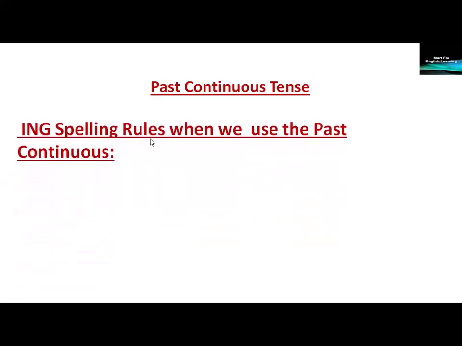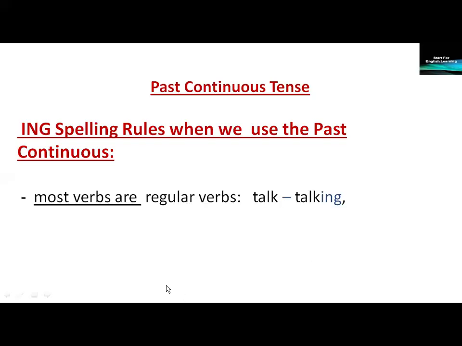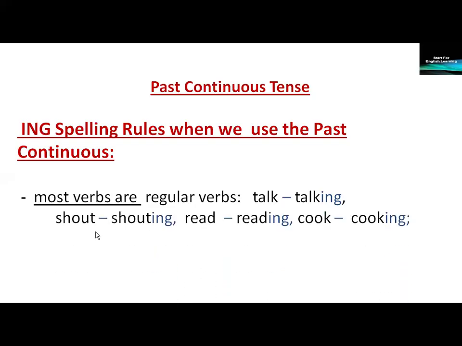ing spelling rules when we use the past continuous tense. There are ing spelling rules that we have to follow. Most verbs are regular verbs. Example, talk, we add the ing, talking. Shout, shouting. Read, reading. Cook, cooking.